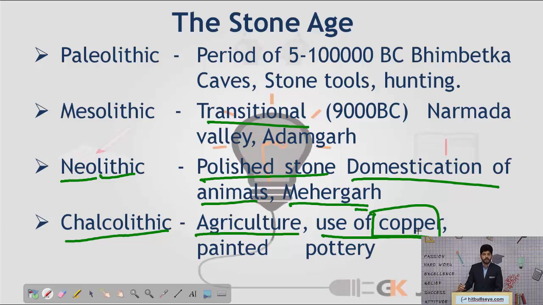It was not iron, it was not any other metal, it was copper that the Homo sapien made use of first as a metal. After copper, we had bronze and other metals. In the Chalcolithic Age, the human being became so developed that he started some kind of art, and we find examples of painted pottery in the Chalcolithic Age.